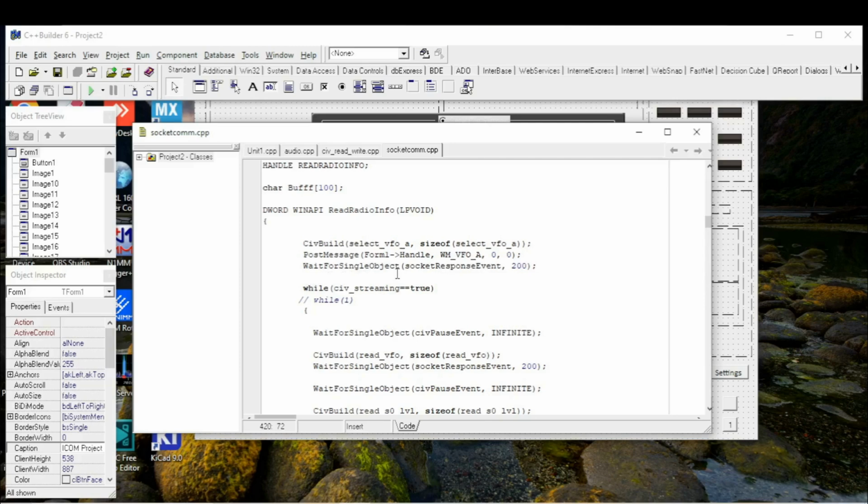We send commands to the radio through UDP. We send the same commands as we did for the serial port. Read VFO, audio level, S meter level, and other settings.